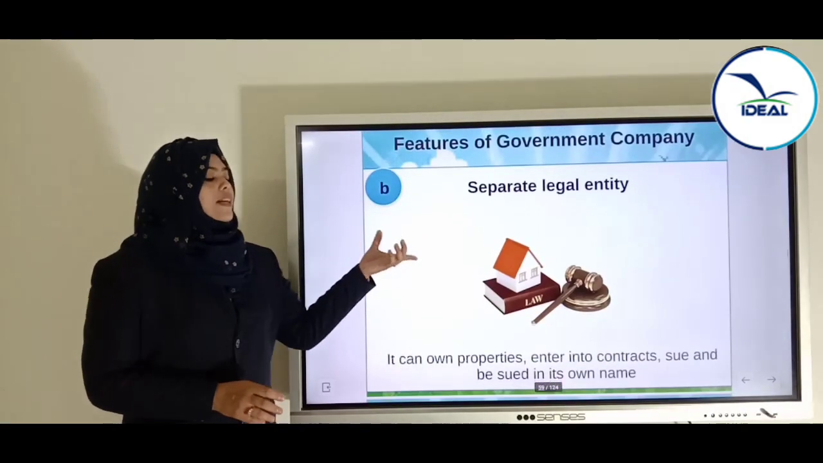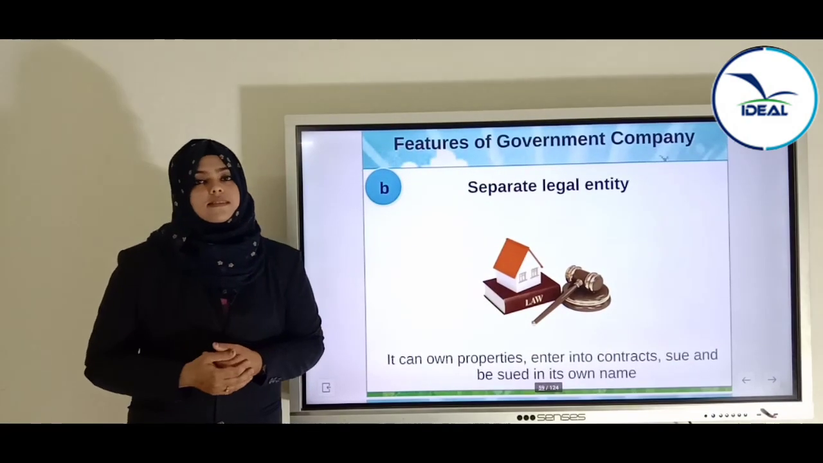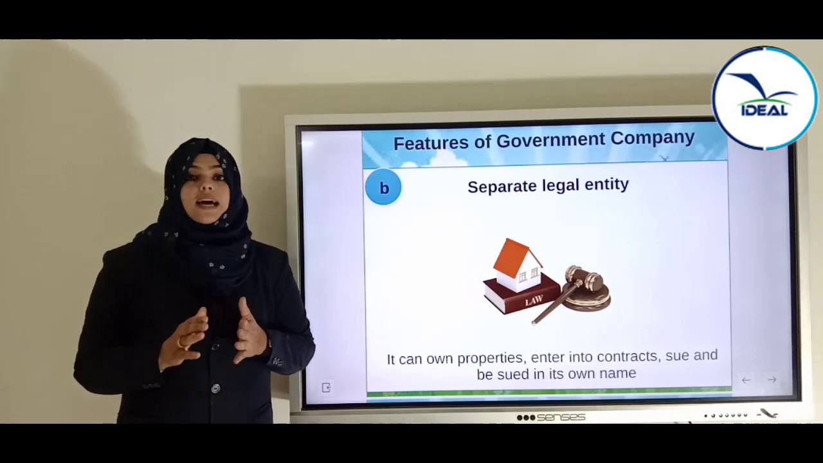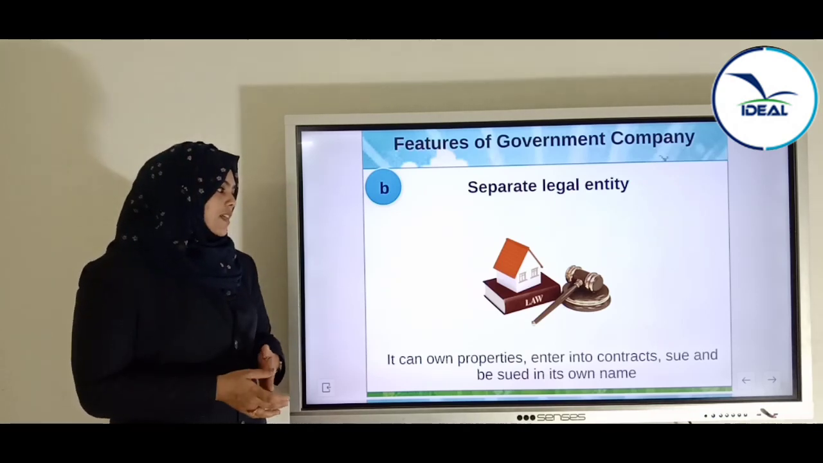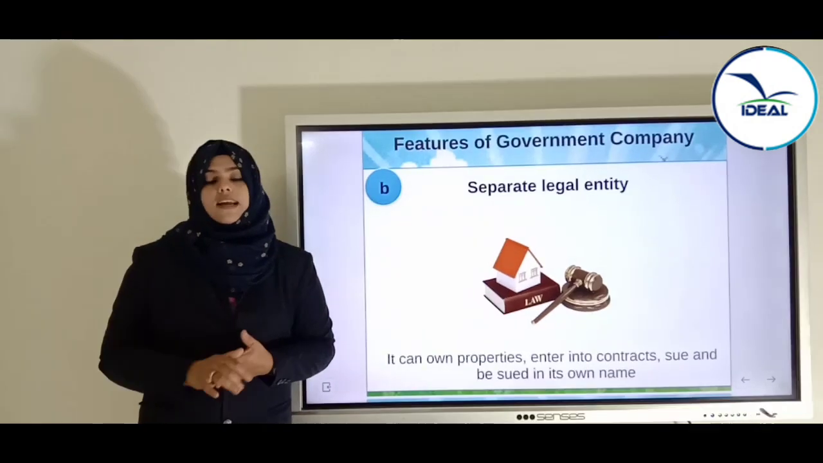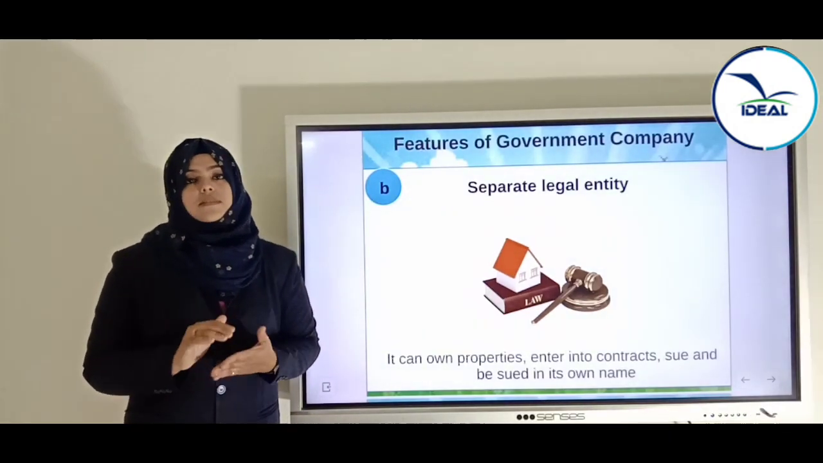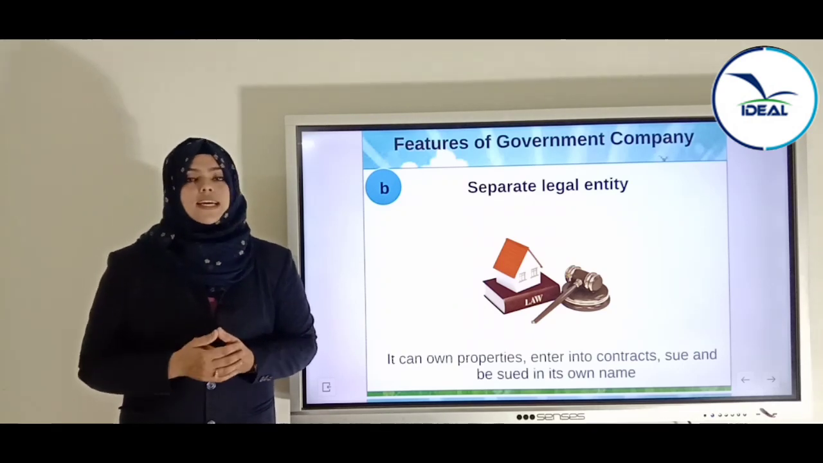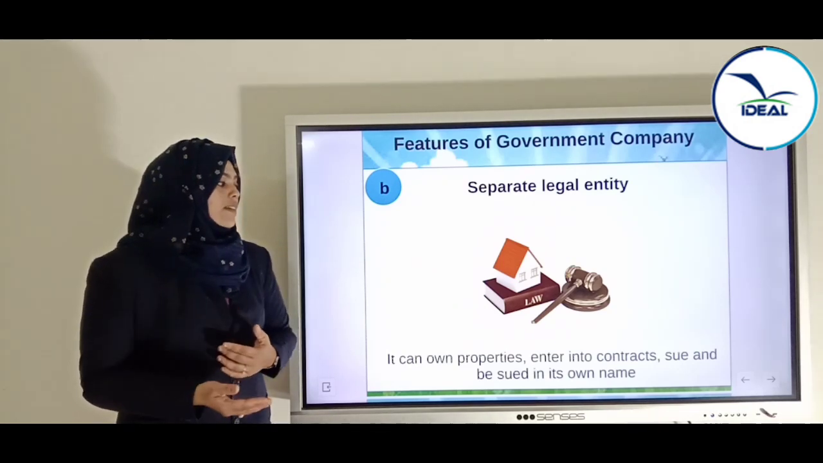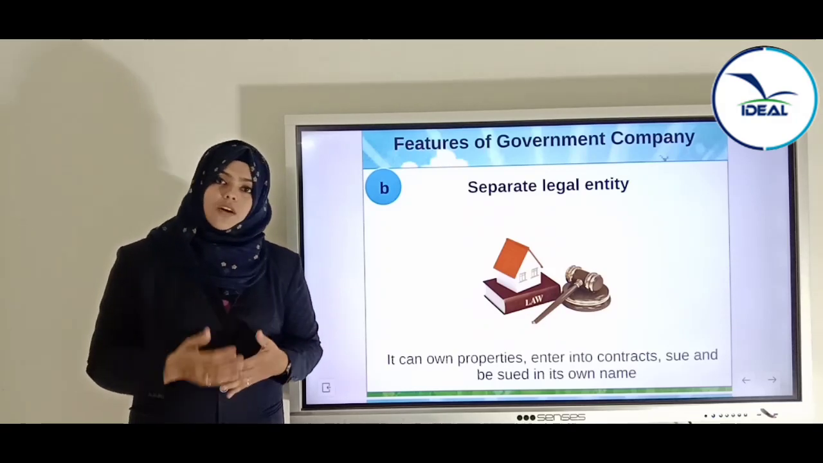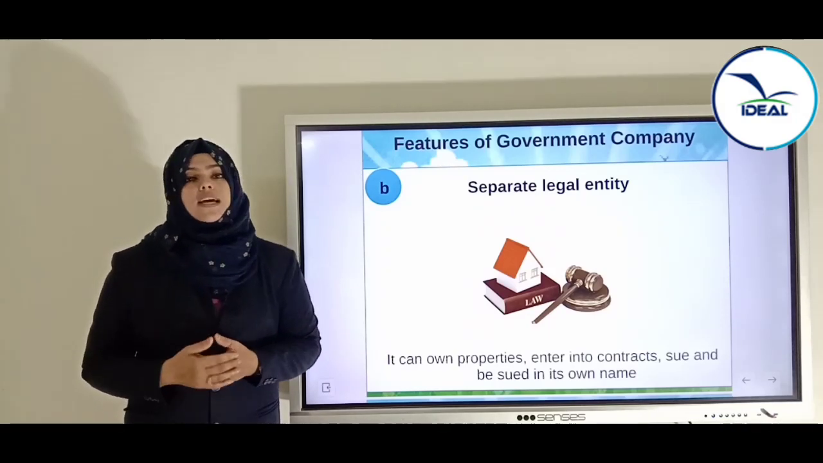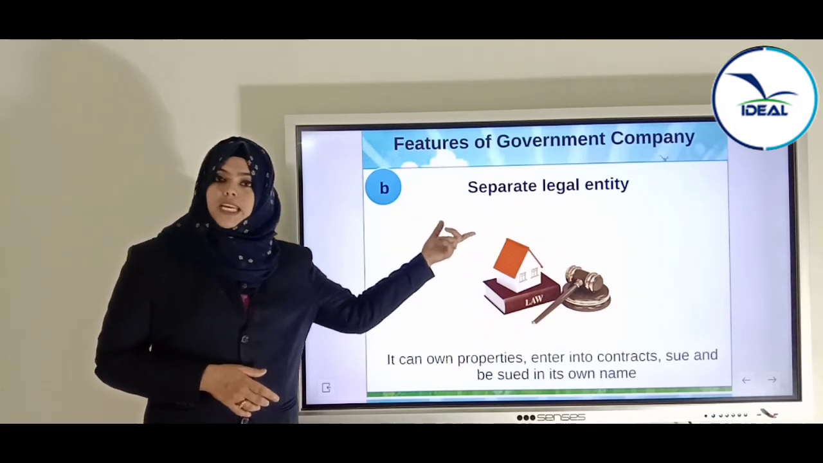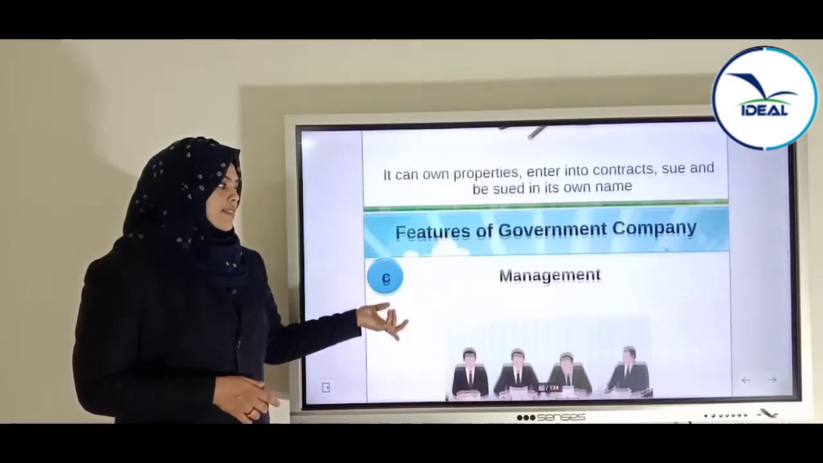Next one is separate legal entity. We had discussed what is separate legal entity. These types of organizations will have a separate legal existence. That is, they can enter into contract in that company's name. They can sue and be sued. That is, they can file a case against someone and they can buy properties on their own. They can enter into contract or into agreement and so on. So they have a separate legal entity or separate legal existence.